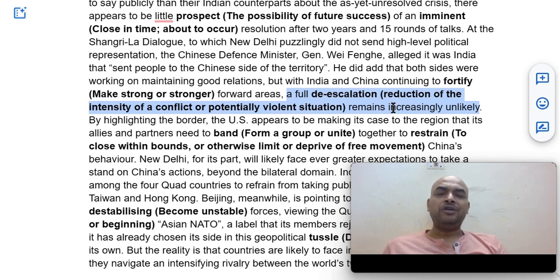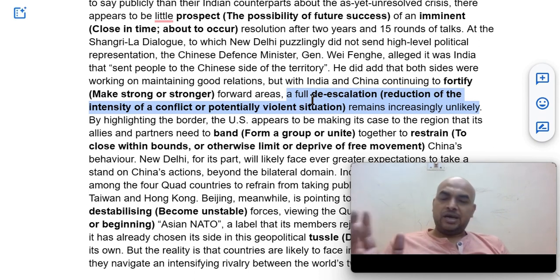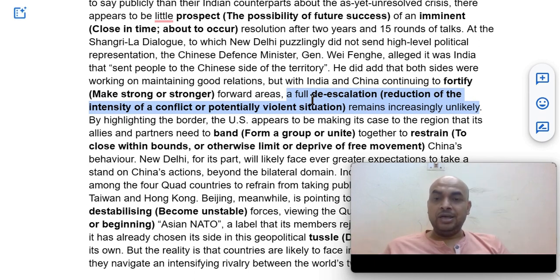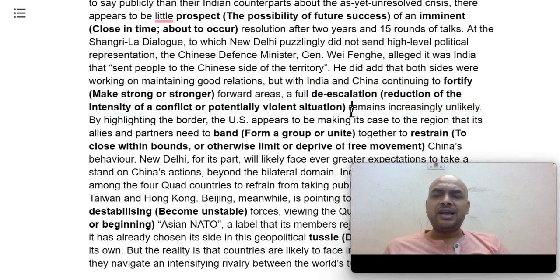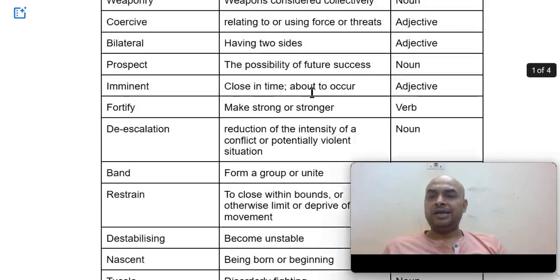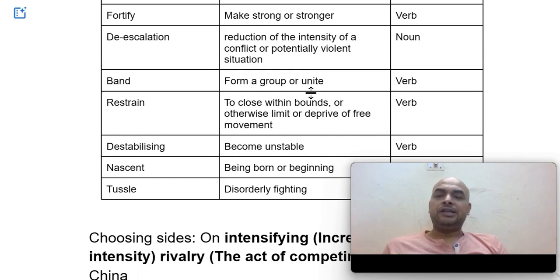Fortify meaning clear. And a full de-escalation remains increasingly unlikely. Very nice usage of two adverbs, increasingly unlikely. De-escalation means reduction of the intensity. So let's say the troops are gathering on the border lines, and if a majority come back, we'll see that the situation has de-escalated. But what they are saying over here is that it remains unlikely that the de-escalation will happen, that the troops will come back and likewise. De-escalation is the antonym of escalation.